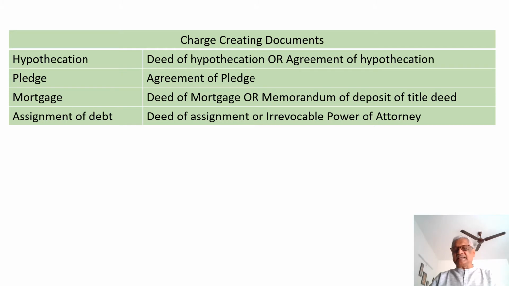When we do the assignment of debt, if it is a legal assignment, the charge creating document is deed of assignment. When it is an equitable assignment, say for example an advance given against a supply bill, the charge creating document will be irrevocable power of attorney.